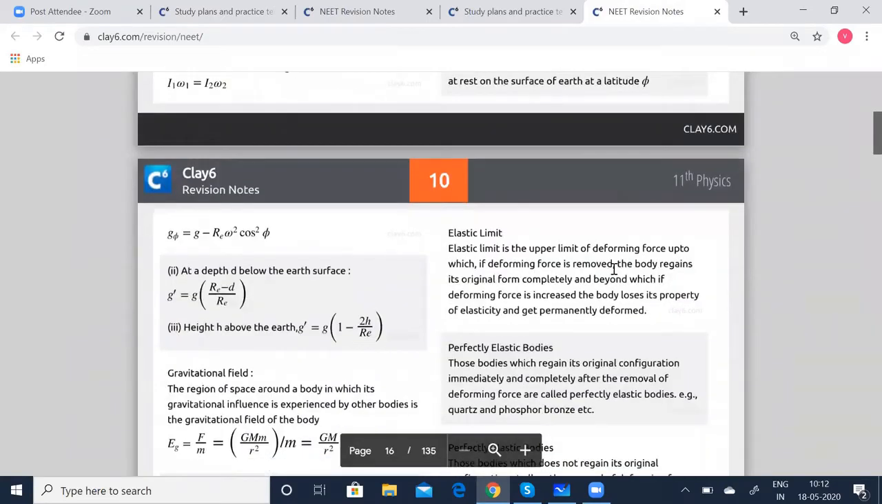So it is given as g_phi is equal to g minus Re omega squared cos squared phi, where omega is now going to be the angular rotation and phi, we saw, is going to be the angle at the latitude phi. So g_phi is now going to be g, where g is the acceleration due to gravity, minus Re, which is the radius of the Earth, omega is the angular velocity.